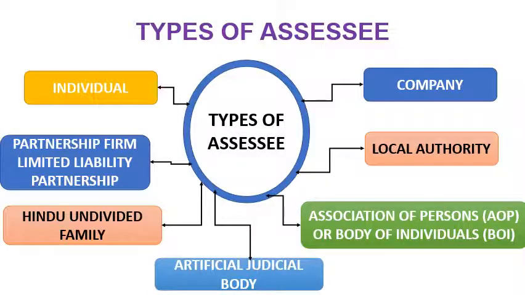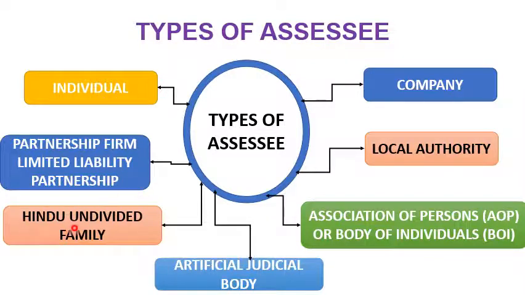Here, these are the types of assessee who are liable to pay the tax to the government. Assessee includes the individual or partnership firm. Partnership firm means a partnership under the Act of 1932, and the limited liability partnership, under the Limited Liability Partnership Act of 2008.